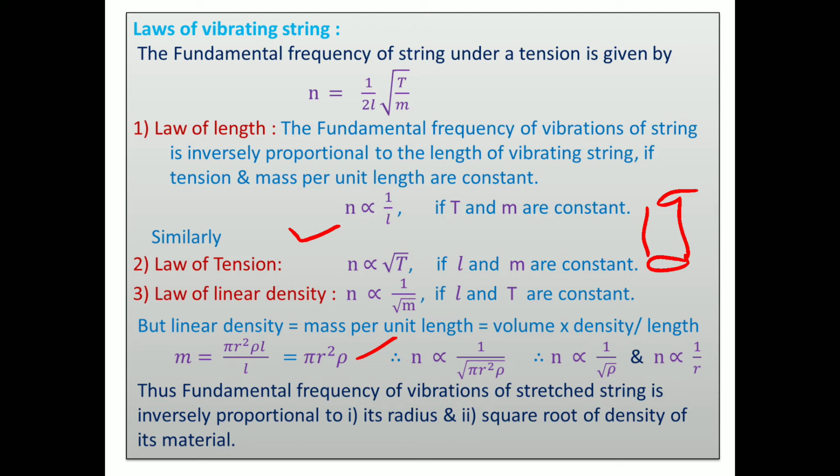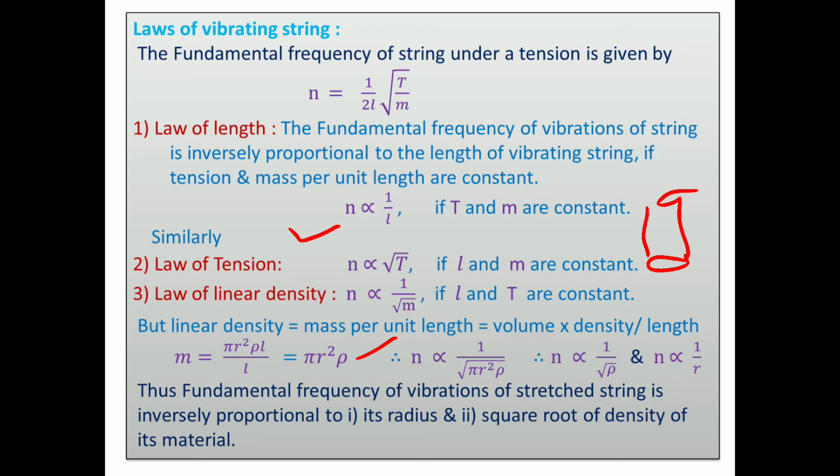Fundamental frequency of a vibrating string is inversely proportional to square root of density of material of the wire. Note that this density is the volume density, not the linear density. Again, fundamental frequency of a vibrating string is inversely proportional to square root of density of material of the wire.